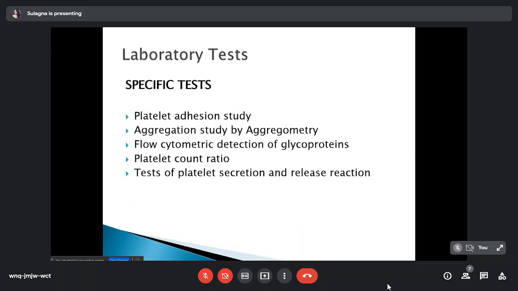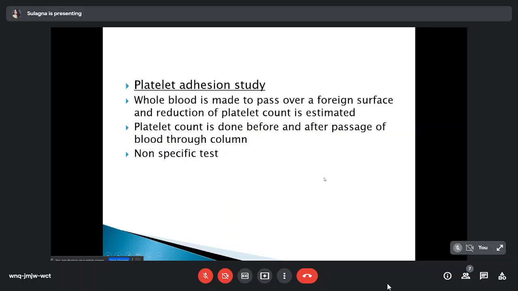So next is the specific tests. Again, we can do various kinds of specific tests like platelet adhesion study, aggregation study by aggregometry, flow cytometric detection of glycoproteins, platelet count ratio, and tests for platelet secretion and release reaction. So specific tests are done further to classify the type of platelet function disorder.